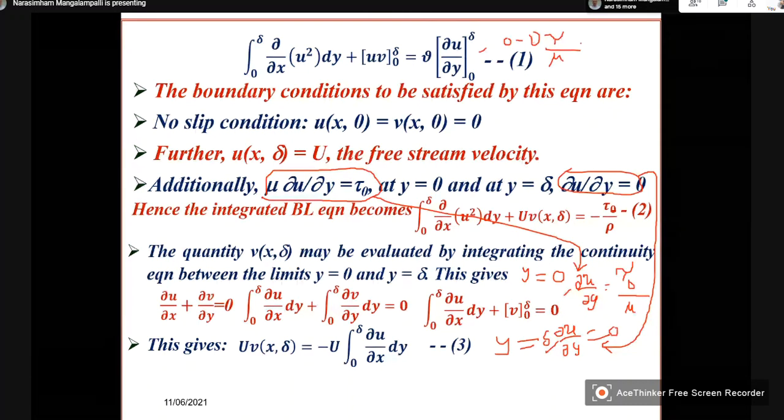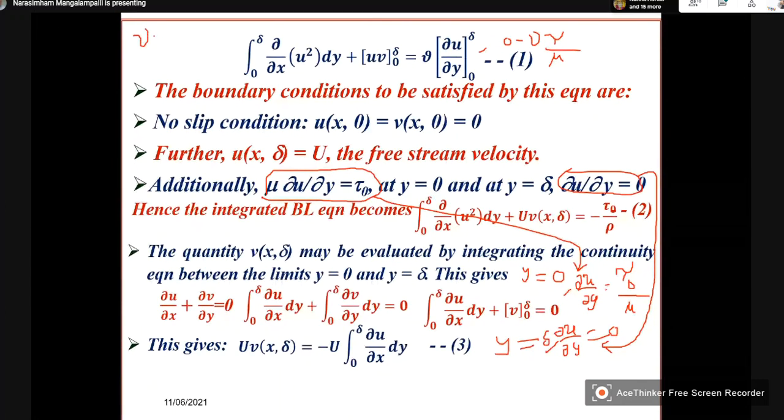What is nu? Nu is equal to kinematic viscosity, which is mu divided by rho.